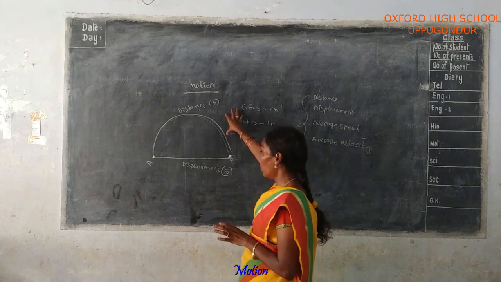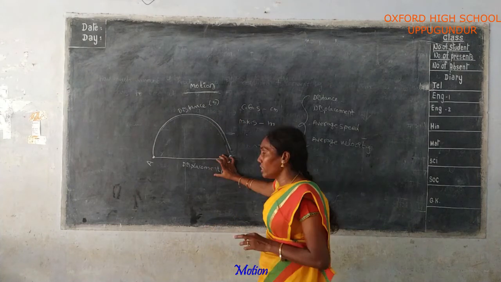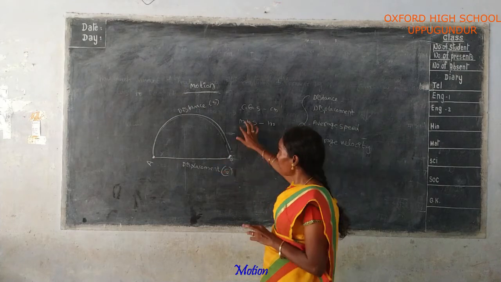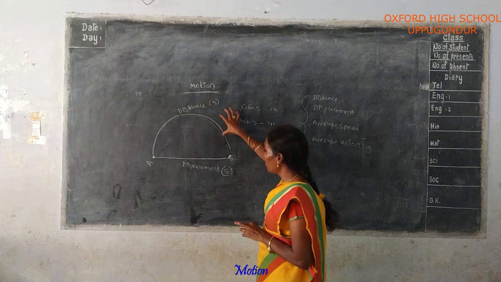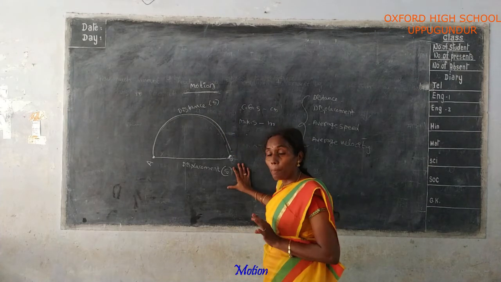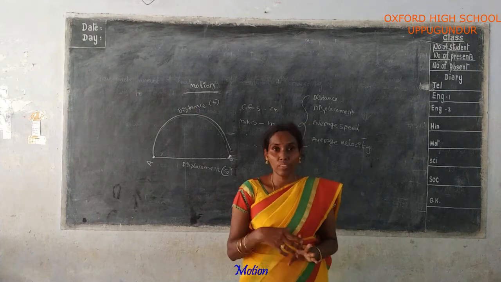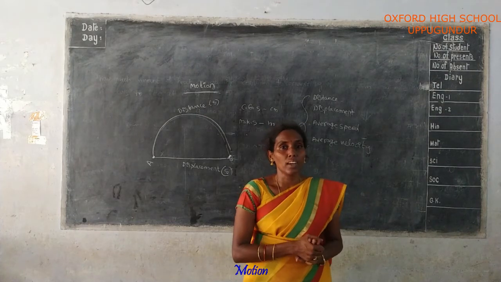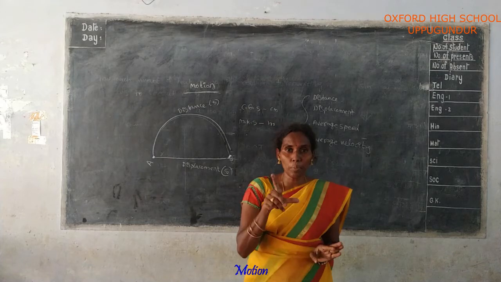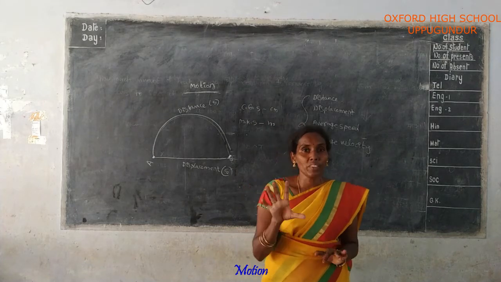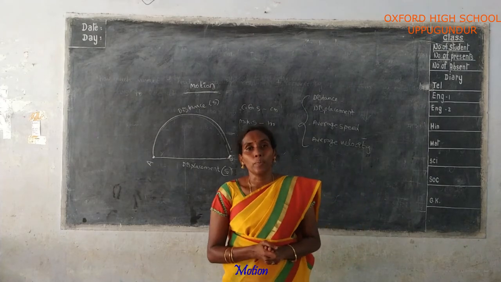Here, the two quantities are physical quantities. One is distance and the second one is displacement. Both are represented by the same letter, and the units of both physical quantities are the same, but one is a vector and the second one is a scalar. What is a vector and what is a scalar? Scalar means any physical quantity which has only magnitude but no specified direction.